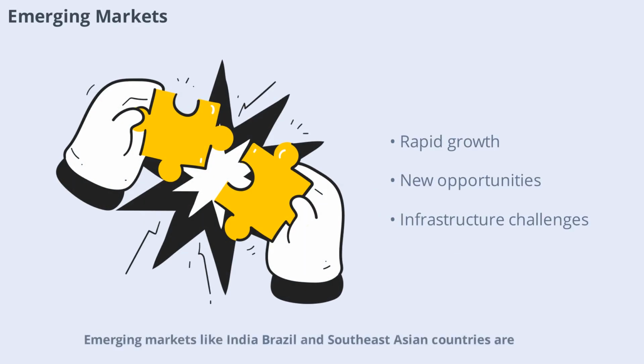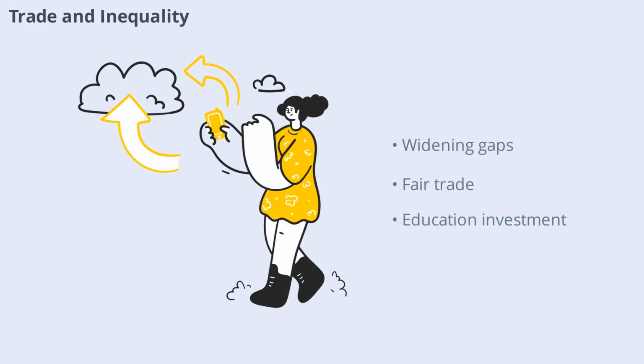Emerging markets like India, Brazil, and Southeast Asian countries are becoming increasingly important in global trade. These economies are growing rapidly, offering new opportunities for investment and export. As incomes rise, demand for goods and services expands, attracting businesses from around the world. However, emerging markets also face challenges such as infrastructure gaps, regulatory hurdles, and political risks. Their continued growth will shape the future landscape of global trade. While global trade can boost economies, it may also widen gaps between rich and poor.